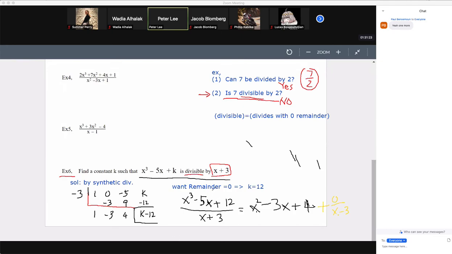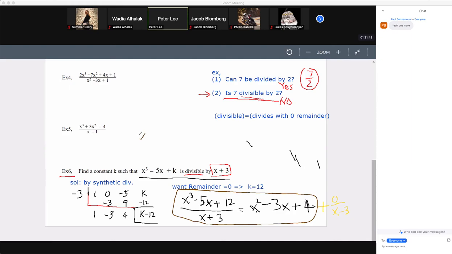So now, how do you check? The better way to check is this. Let me write this here. So we see we have this right here. How about if we write this divided form into a different format? So this is the divided form in a different format. We can write it this way.